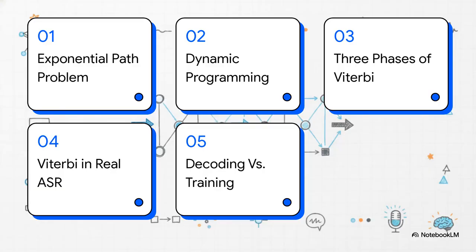So to understand how we actually solve this, here's our game plan for this explainer. First, we'll look at the exponential path problem. Second, how dynamic programming comes to the rescue. Third, the three phases of Viterbi. Fourth, Viterbi and real ASR. And finally, we'll contrast decoding versus training.